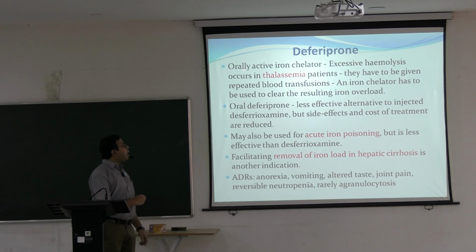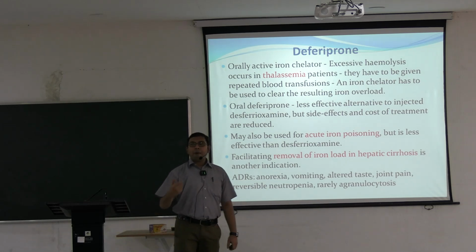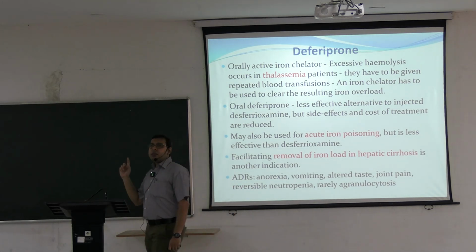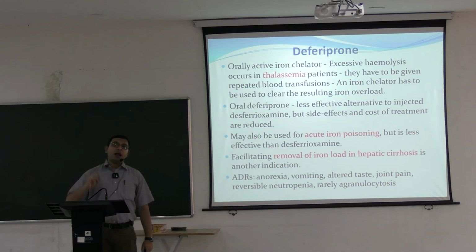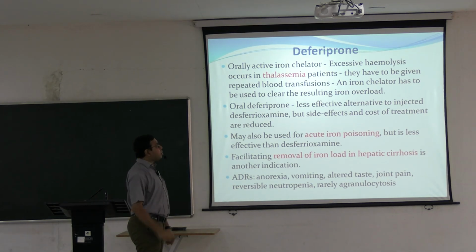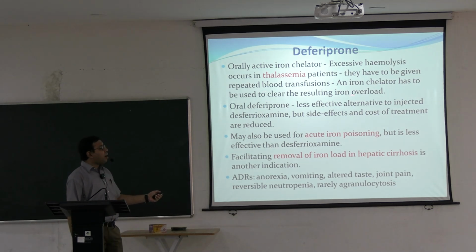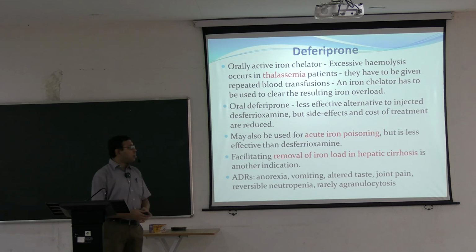Deferasirox is the orally active iron chelator. Deferoxamine is parenterally administered, but this one can be given as an oral tablet. Excessive hemolysis occurs in thalassemia patients. They have to be given it after repeated blood transfusion. This is an iron chelator, which has to be used to clear the resulting iron overload, what we have discussed.